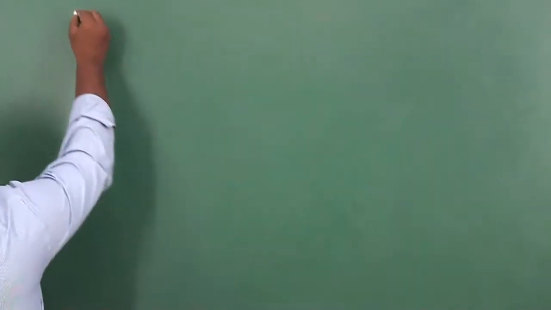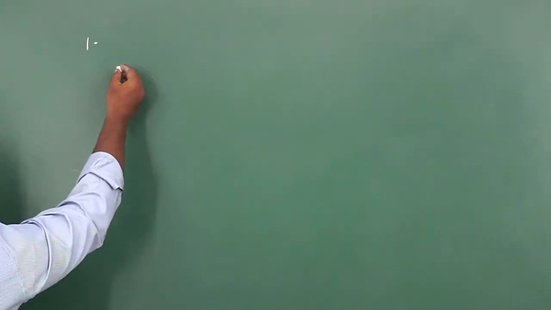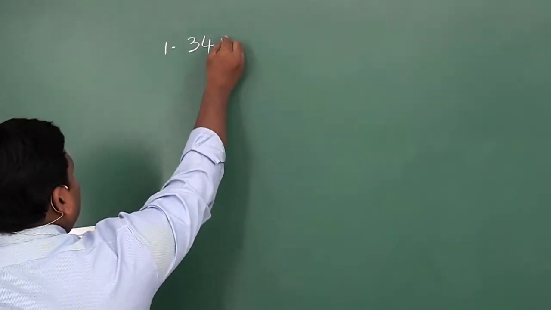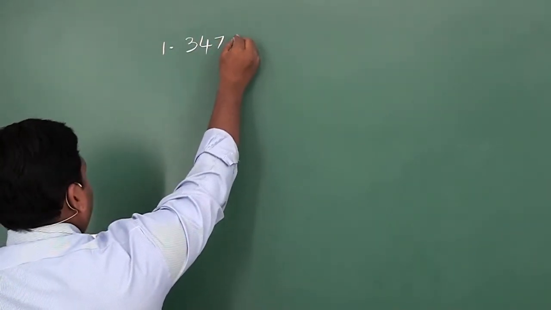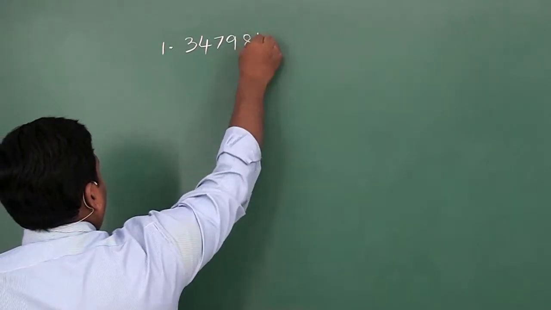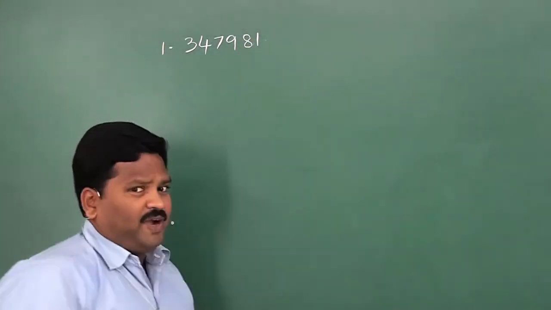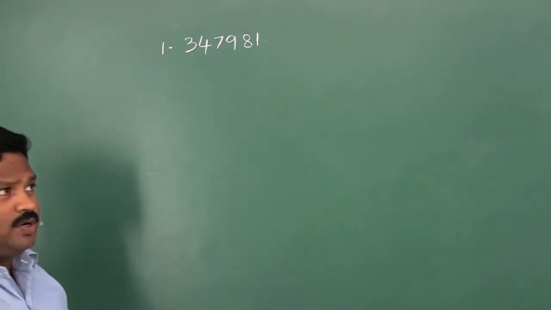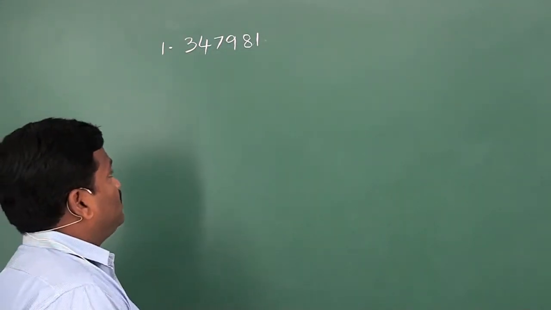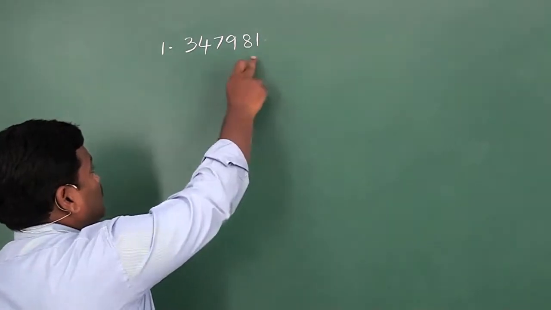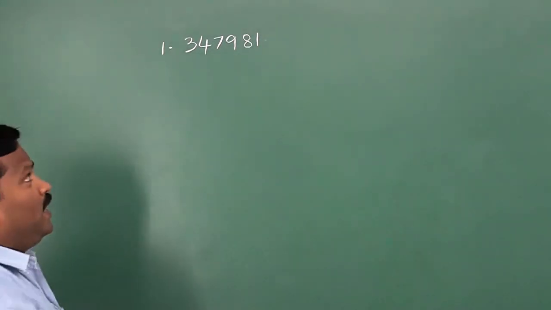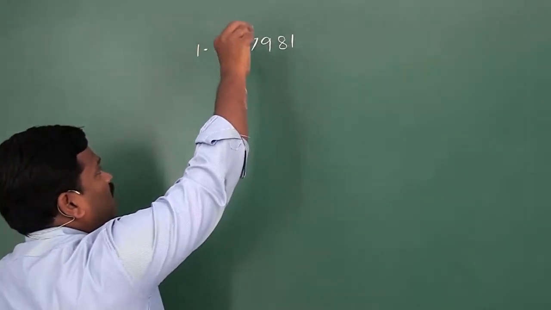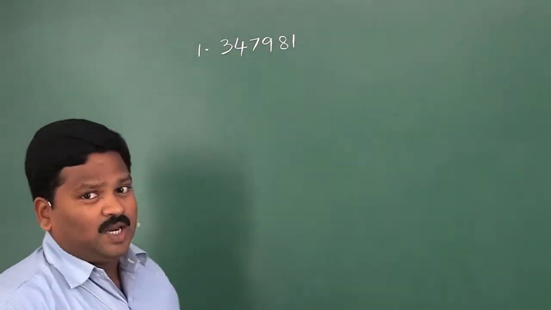See the first one, 347981. Find out whether this number is divisible by 11 or not. For checking this, let us find the sum of the digits in even places and the sum of the digits in odd places.